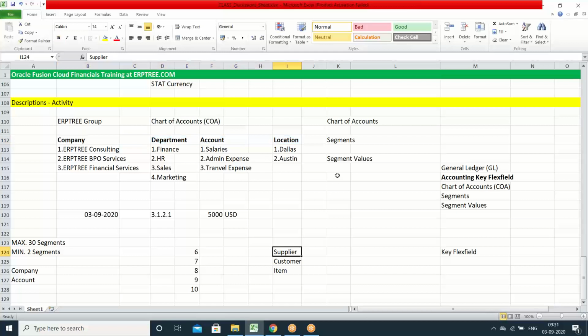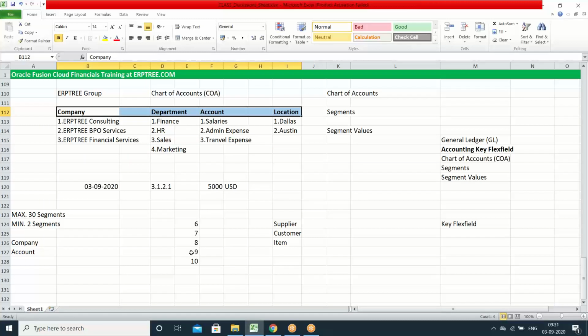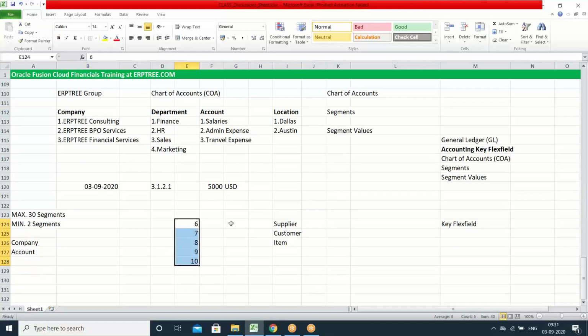Supplier data may be required in payables only, so you should not take that in the chart of accounts. Supplier details you can capture in payables and create the reports there. That means if you take any segment in the chart of accounts, that segment should be useful in many applications. There are many other points related to the chart of accounts that we'll discuss in the session, after discussing what real segments you can take depending on the business.